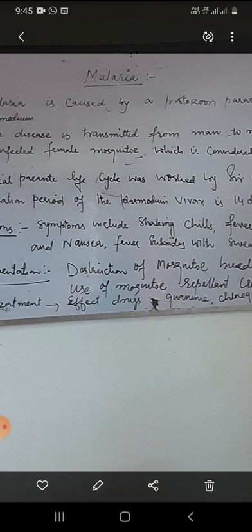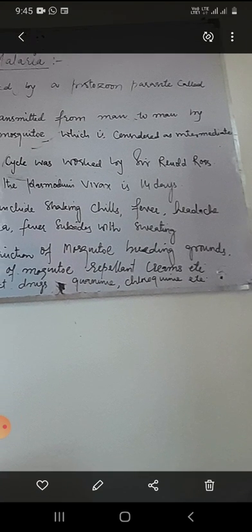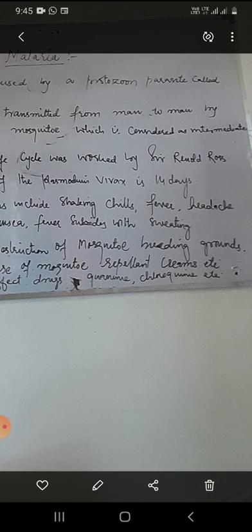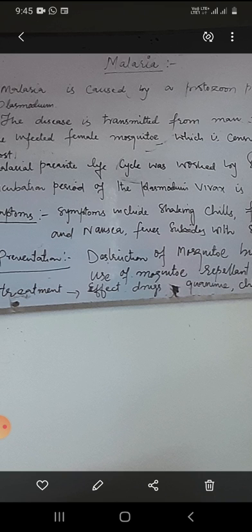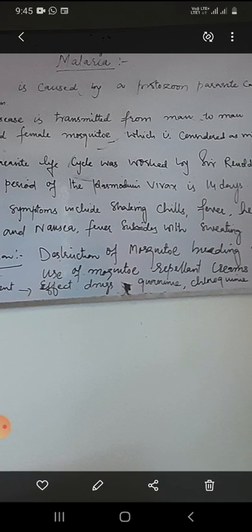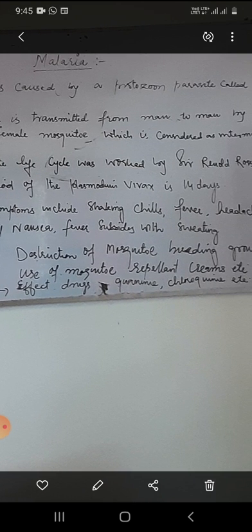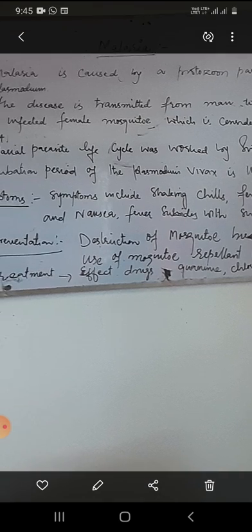The malarial parasite life cycle is a complicated life cycle. It was first worked out by Sir Ronald Ross, who got the Nobel Prize in 1902 for discovering the life cycle of the malarial parasite. The incubation period of the Plasmodium depends upon the species. Normally in Plasmodium vivax it is 14 days.